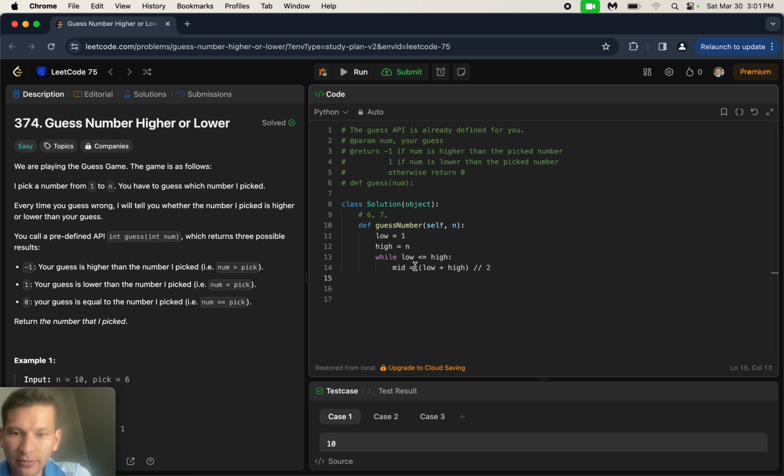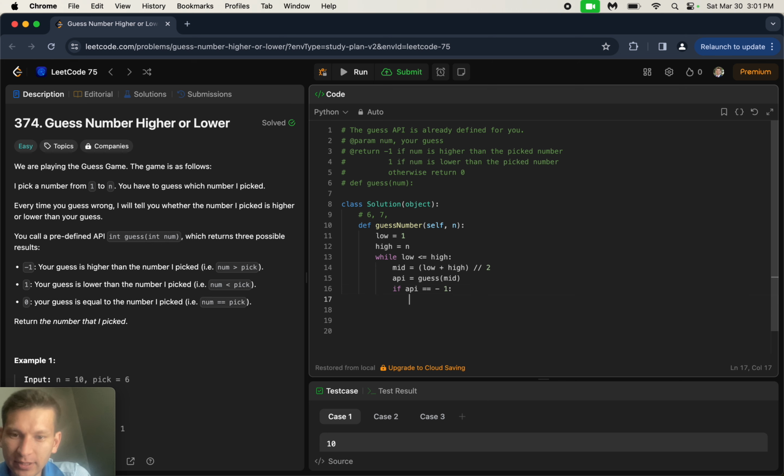And now we're going to run it through this API call, so it'd be guess num. Num is the midpoint that we're going to guess, and I'm going to name this API. So if the API is equal to -1, that essentially means that the number is too high.